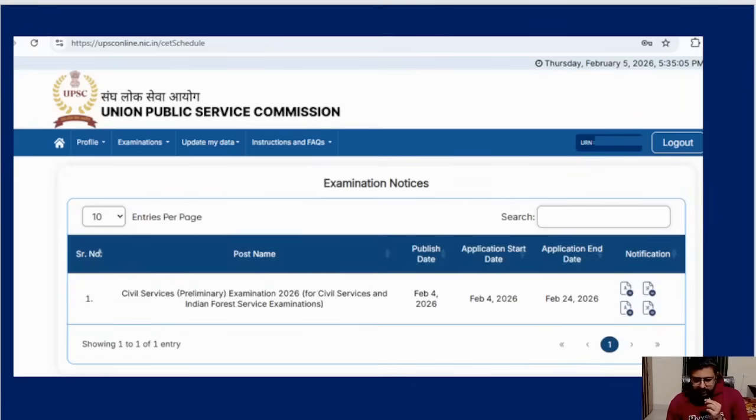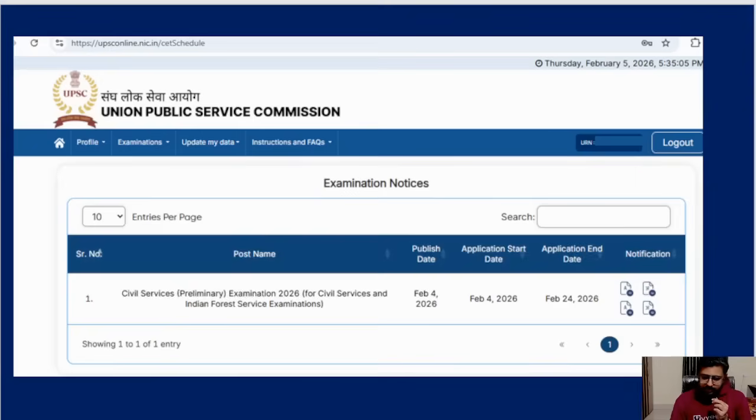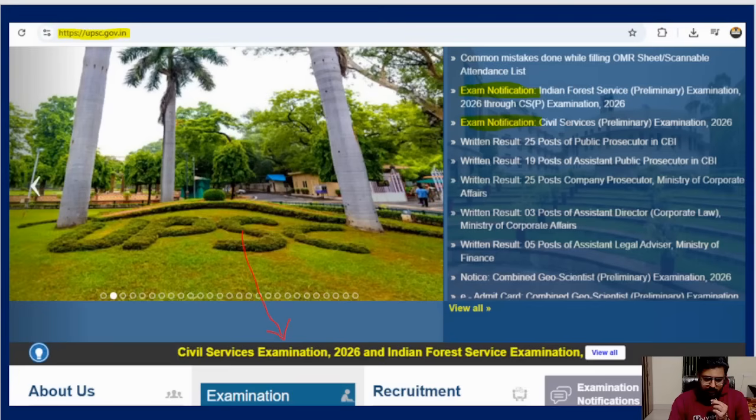Okay, so when you click on exams, here is also view exam notification. It will come like this. The civil service and the forest service exam, and February 24 is the last date, and here PDFs are there. You can click on that, and the PDFs are given in both English and Hindi. Or you can go to upsc.gov.in also.